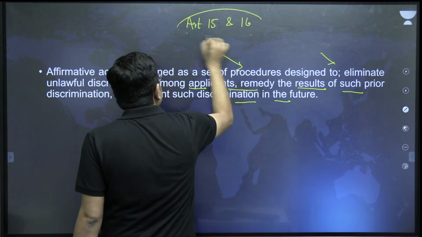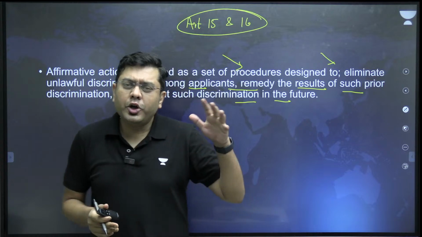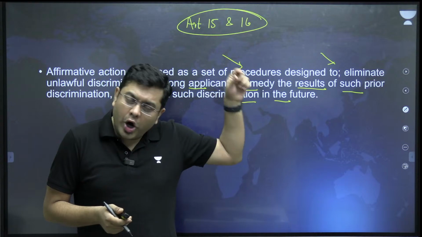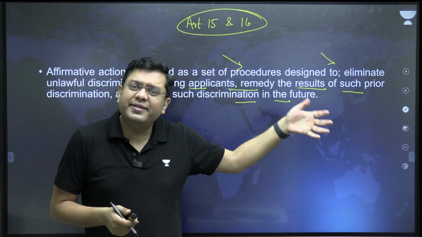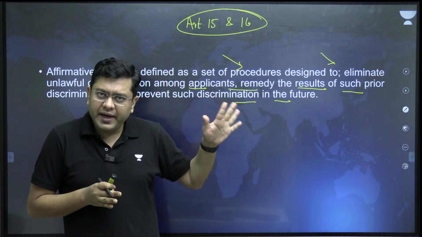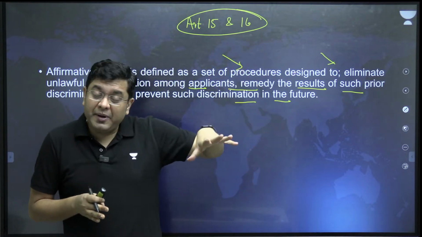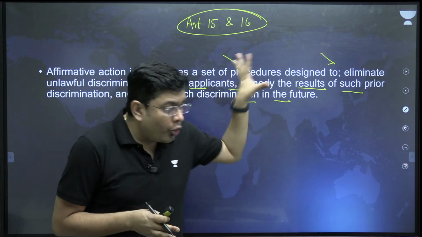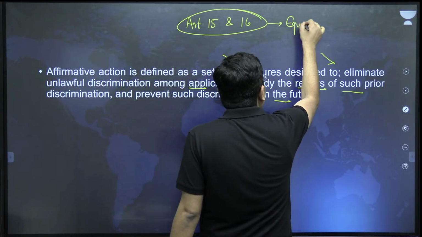Article 15, for example, talks about the fact that the state shall not discriminate on the basis of caste, sex, race, etc. The state shall not discriminate, right? Article 16 talks about that when it comes to public employment, there should be no discrimination. So overall, Article 15 and 16, they talk about equality of opportunity.